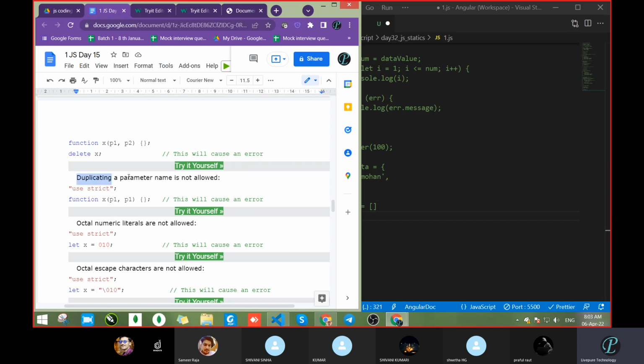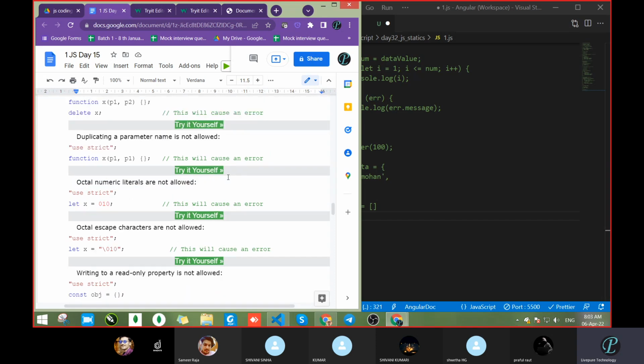It's not an issue. Duplicate parameter names are also not allowed, because that becomes reassigning. Octal numeric literals are not allowed.